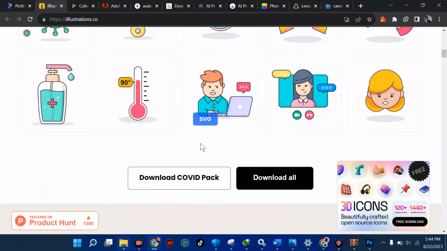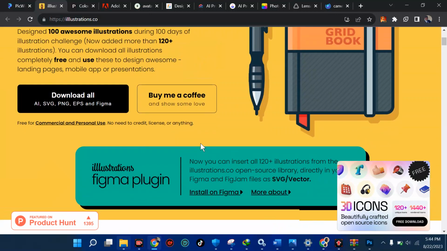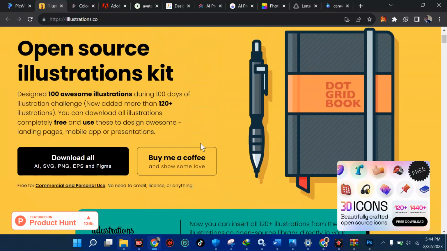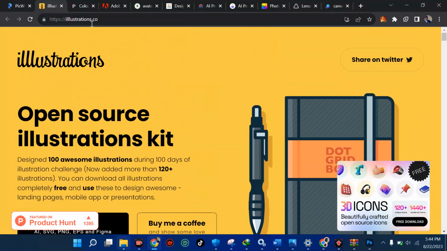And trust me when I say this, you become a pro as time goes on. So if you don't put your mind into this, trust me, you won't really get anything. So take your time to practice this, whether you're using a smartphone, not minding the device you use, all are welcome. So illustrations.co, we talked about the first one, Pickwish, the next one is illustrations.co. I've told you about this, then almost a dozen. So let's be faster.